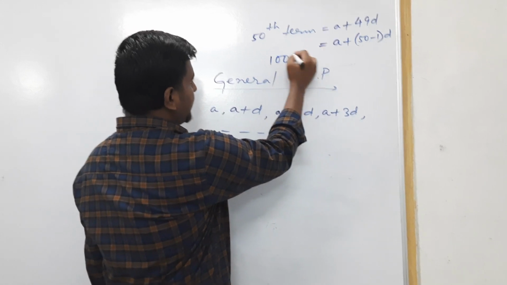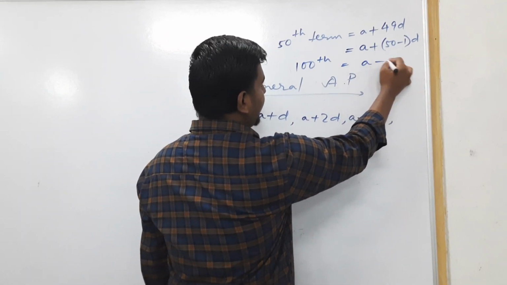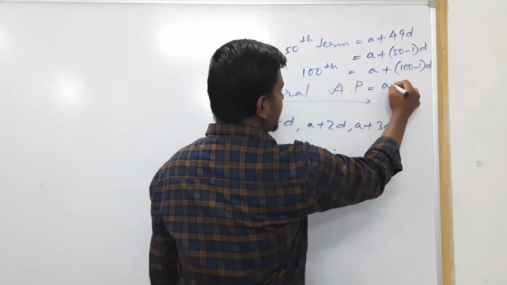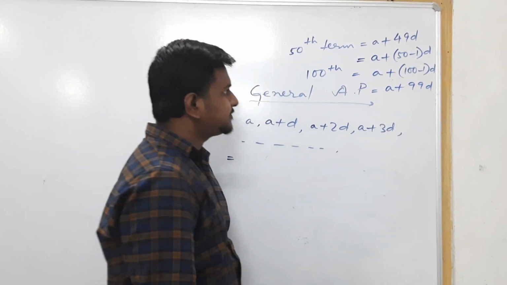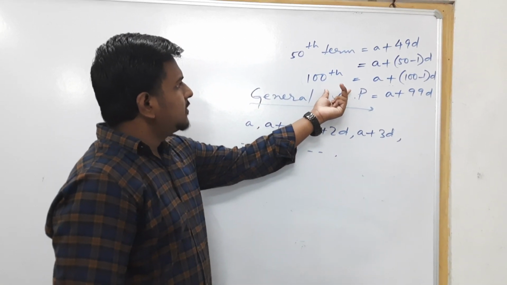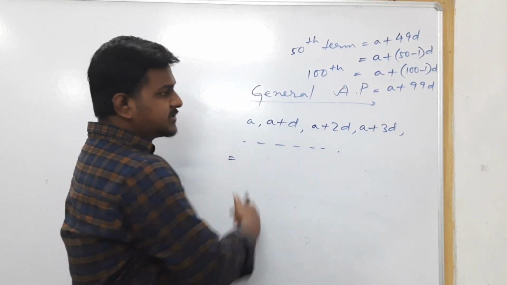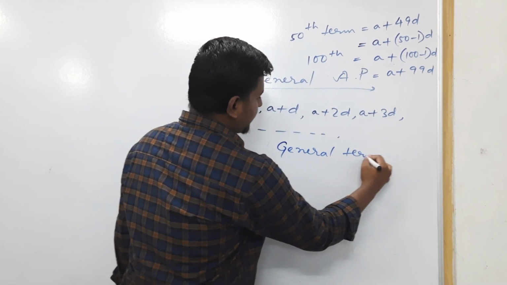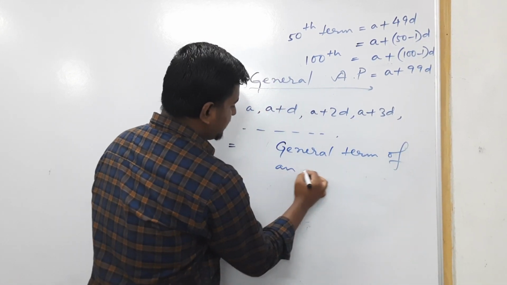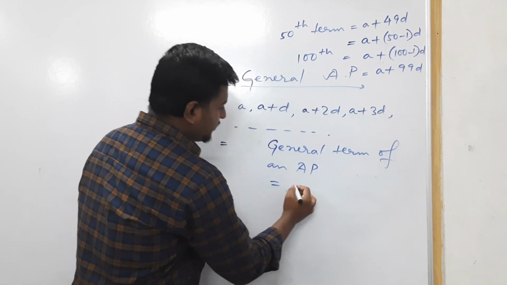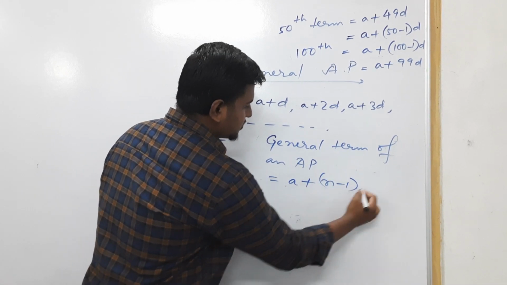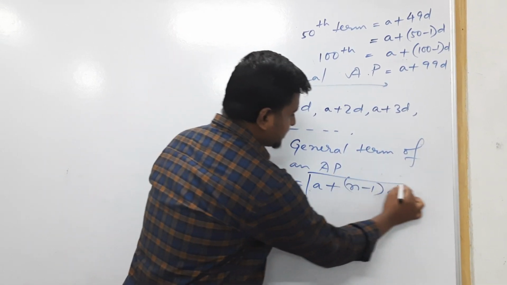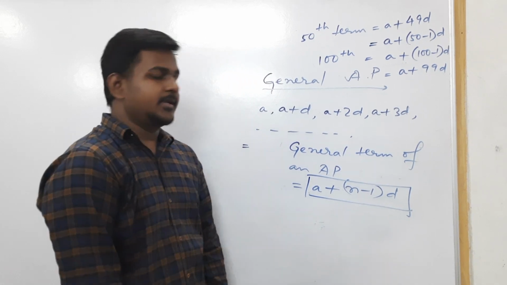Similarly, if we want to write the 100th term, we will have to write A plus 100 minus 1 into D, which means A plus 99D. So from this observation, we can find the general term of an AP. The general term of an AP is given by A plus n minus 1 into D.